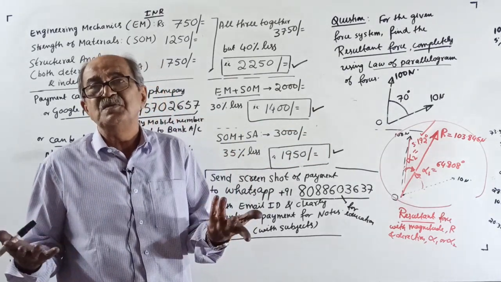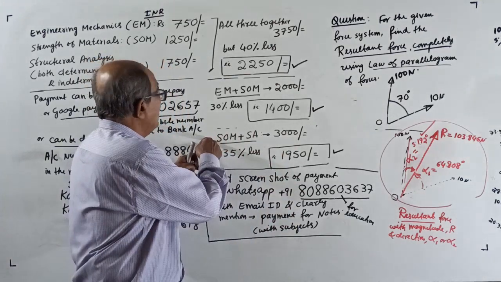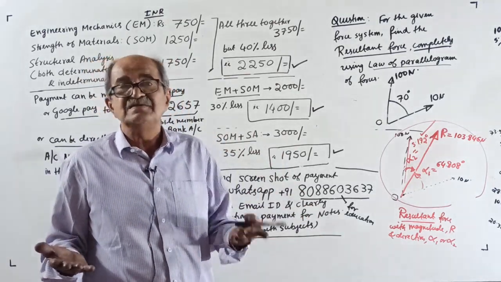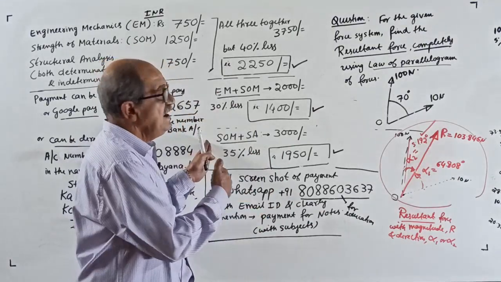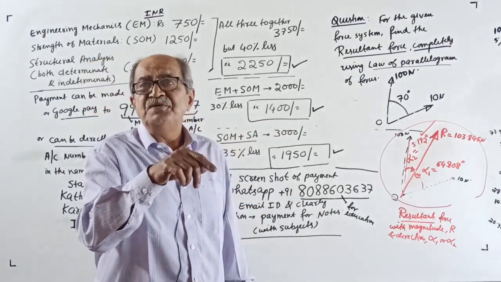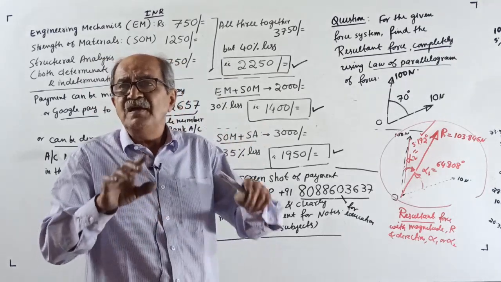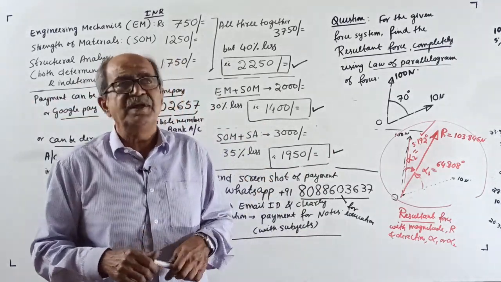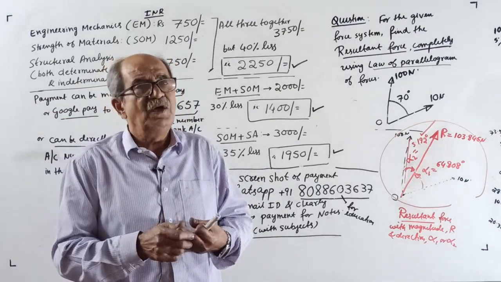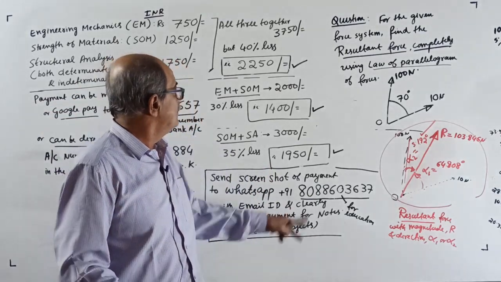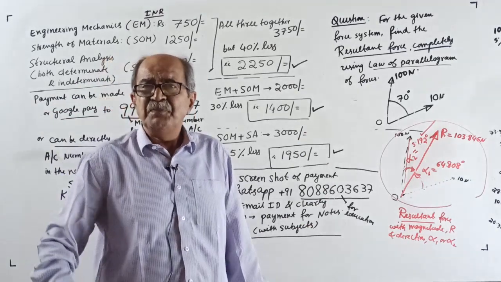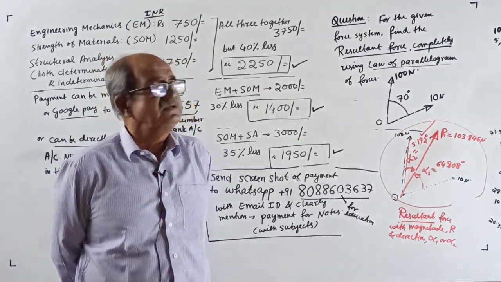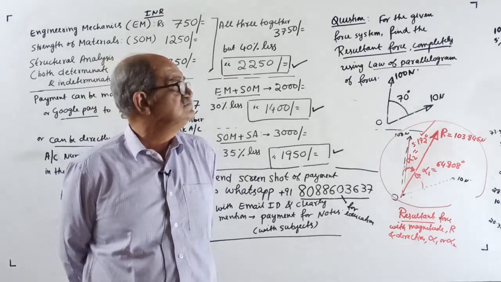First of all, it is not possible, because when I come to the class I do not know which numerical I am taking. I will decide here only. Then immediately, by observing the numerical, I will take photos and make notes for that one, and all the extra information and extra problems will be included there. Therefore, you will get it in stages. It will keep on coming for you, maybe every alternate week, at a time around 40-50 pages.